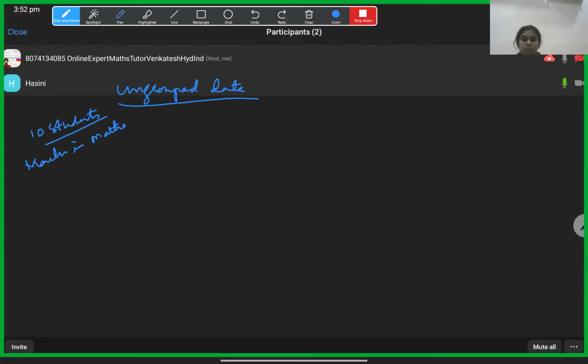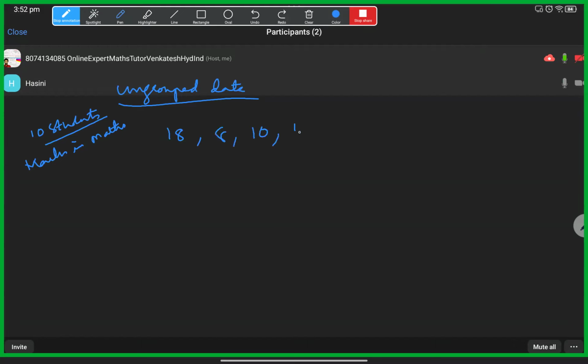Out of 20, let us take: 18, 8, 10, 15, 20, 12, 10, 10, 17, and 15. Or let us take 19. I have collected the random marks of 10 students, out of 20 marks.